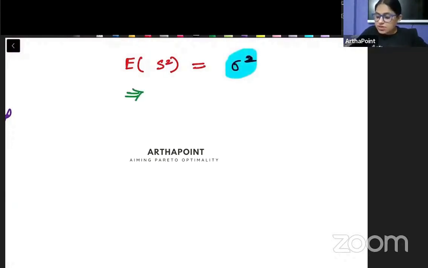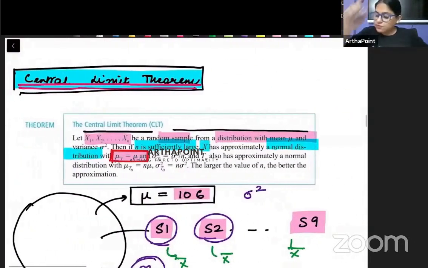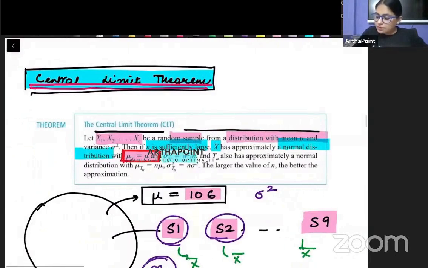But this has been written in another way, that if you go ahead and you find out the variance of this x bar, this is another thing you have to remember, then it will be equal to the variance of the population divided by n. Variance of the population divided by n.